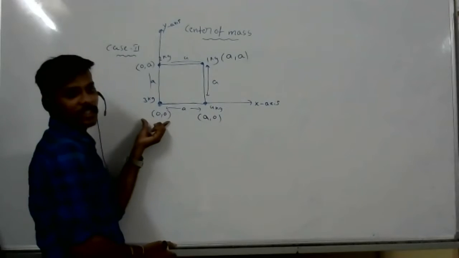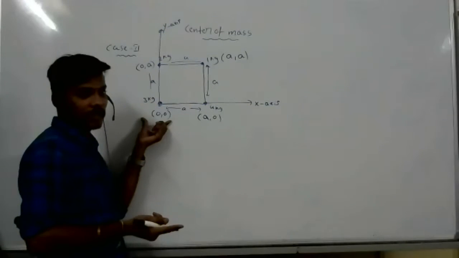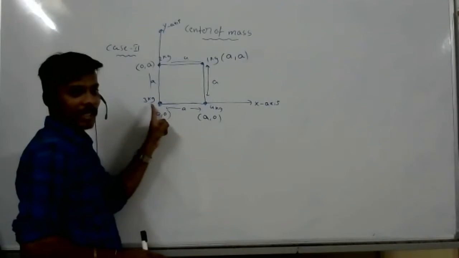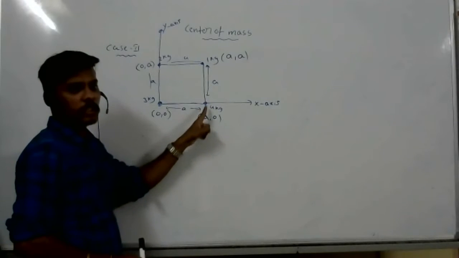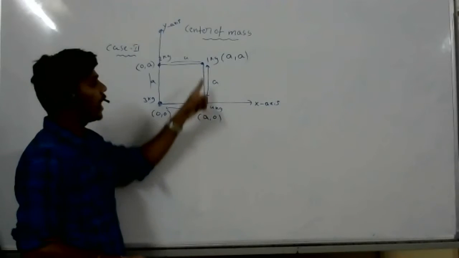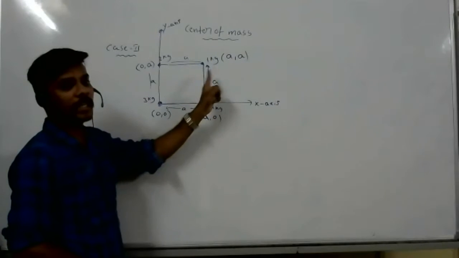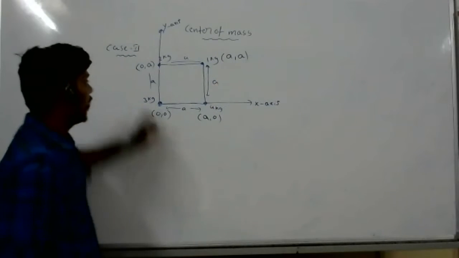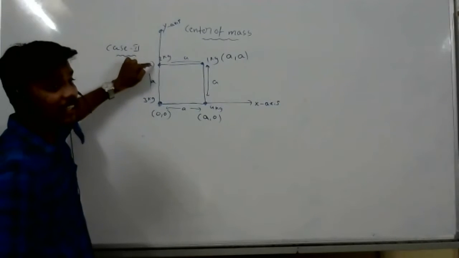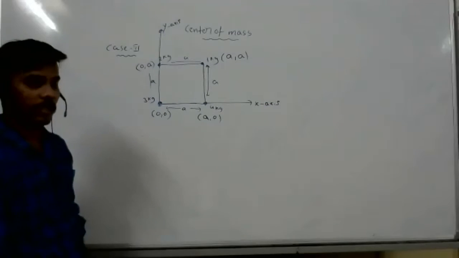So I made this mass the origin. If they don't give an origin, we have to make that the origin. So origin means 0 comma 0. This mass is A distance from the x-axis and 0 distance from the y-axis, because it is lying on the x-axis. This mass is along the x direction and along the y direction, so A comma A. This mass exists along the y direction, not along x, so 0 comma A. Clear?